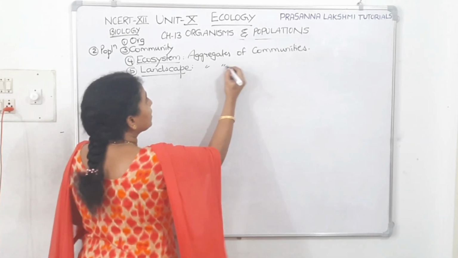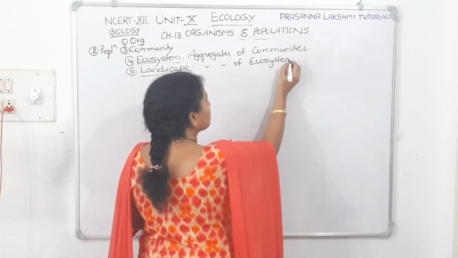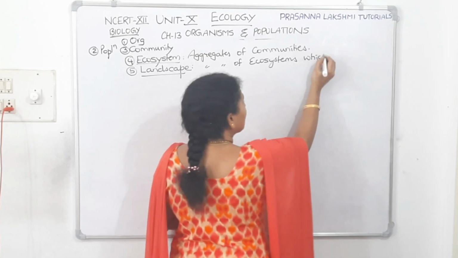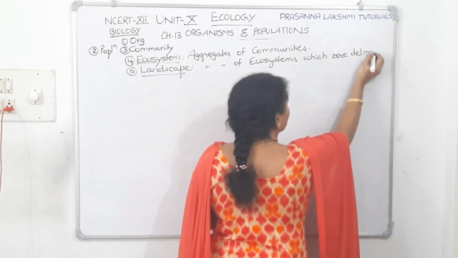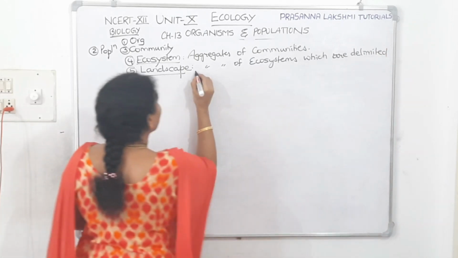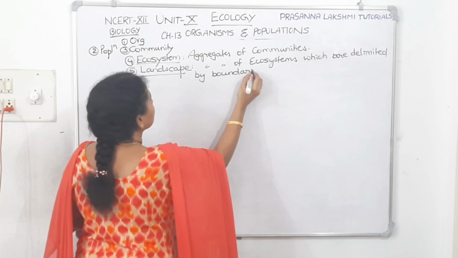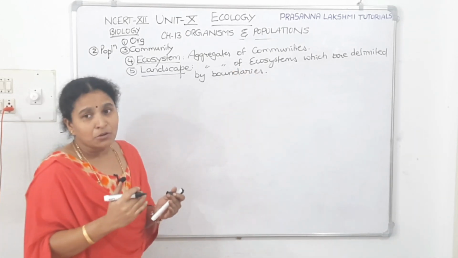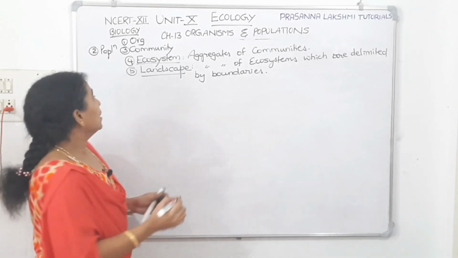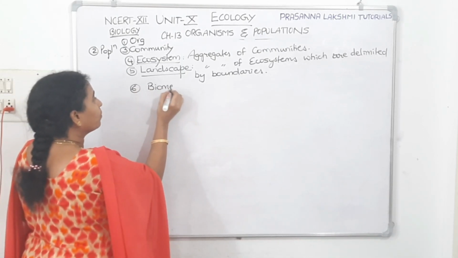So it is an aggregate of ecosystems which are delimited by boundaries, called a landscape. When compared to ecosystem, landscape is large. Next one, group of landscapes will make a biome.